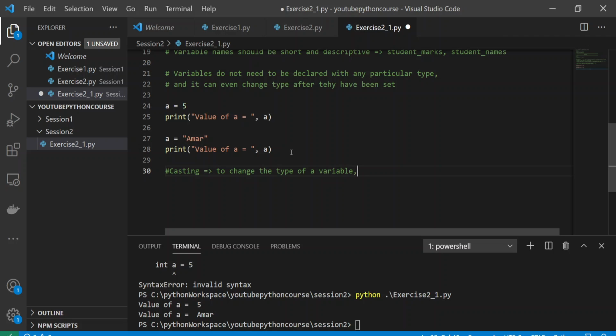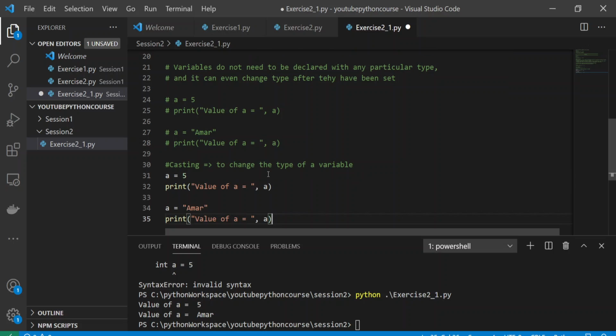This can be changed automatically, and this is called casting, to change the type of a variable. So in the previous example, I'll copy this first and then comment it out, and I'll use the same variable.